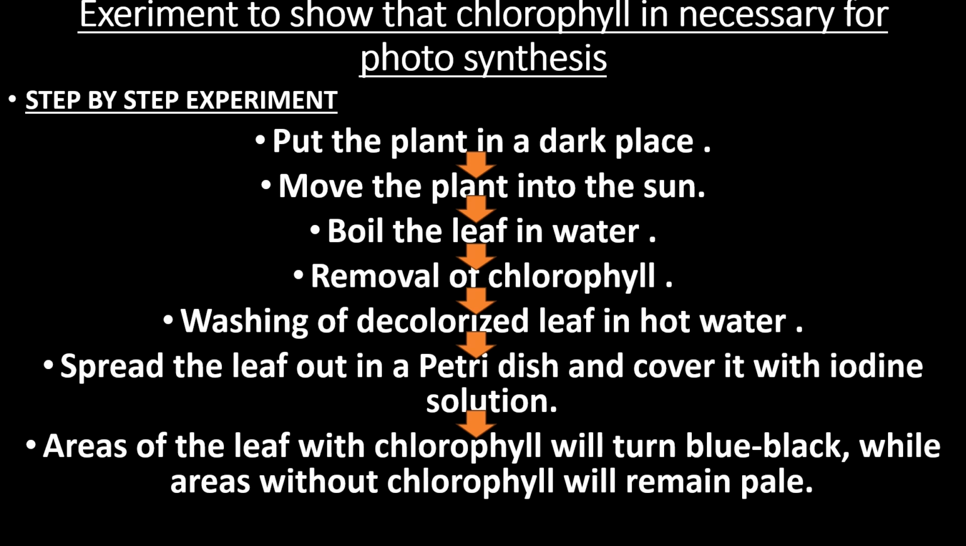So to perform this experiment, first we have to keep the plant in a dark place for 3 to 4 days. For what purpose is it done? As I have told you earlier, we have to remove the starch which is already present inside the plant body. So to do this, we will keep it in a dark place. Next, move the plant into the sun. After that, we will keep it in the sun for some days.